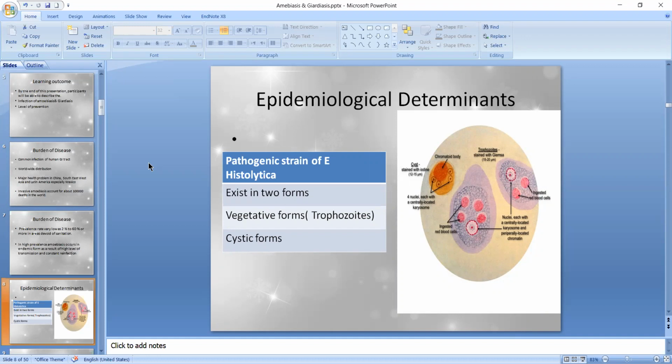Amoebiasis is basically caused by a pathogenic strain of Entamoeba histolytica, which exists in 2 forms: the vegetative form, also known as trophozoite, and the cystic form. There are 4 nuclei present in the cystic form of Entamoeba histolytica.